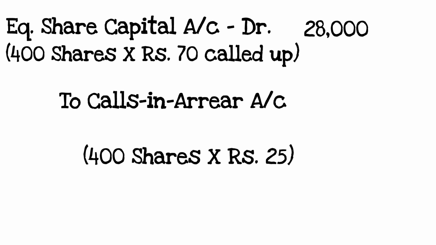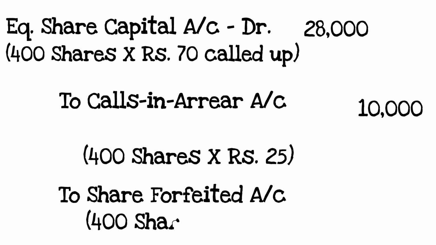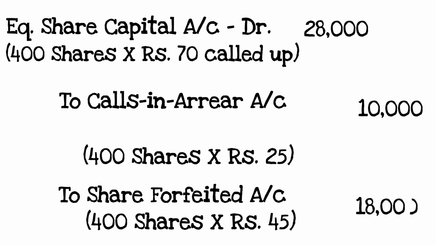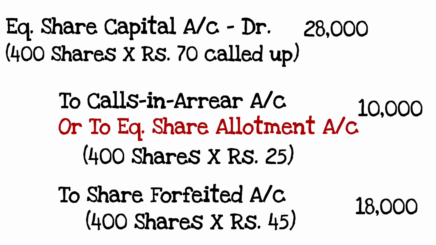On the 400 shares, 25 rupees is not received yet, which is 10,000. And to share forfeited account, the amount that is already received by the company, that is already paid by the shareholder on the 400 shares at the rate 45 each, which is 18,000 rupees. Now, some students, instead of opening calls in arrears account, you are comfortable writing to equity share allotment account. That is perfectly okay.